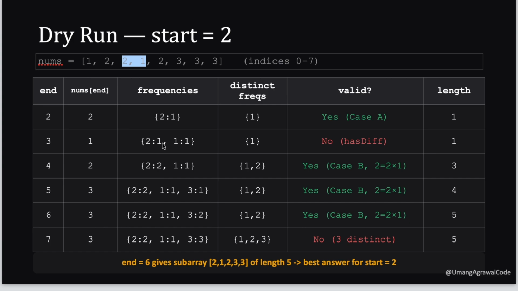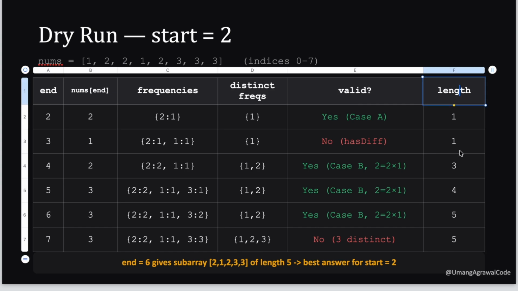Count of 2 is 1. Frequency of 1 is 1. So the number of distinct frequencies is 1. But we have more than one distinct element. So it is not a valid subarray. So the length of our answer will remain 1. I will write max length.